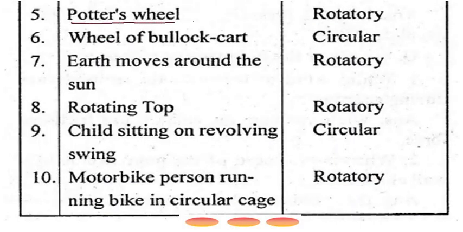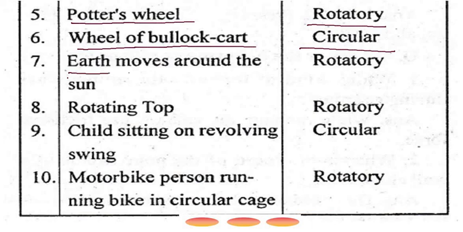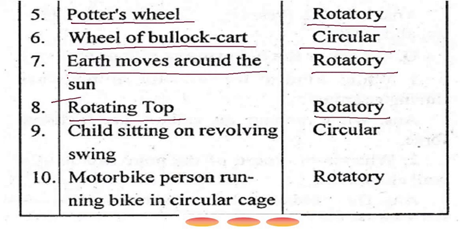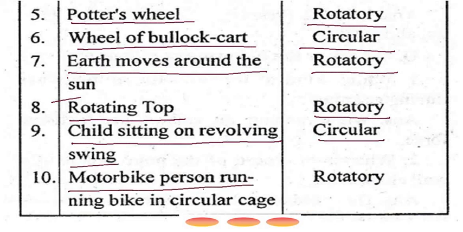Now potter's wheel, it is rotatory motion. Wheel of a bullock cart, it is circular motion. Earth moves around the sun, it is also rotatory motion. Rotating top, that is rotatory motion. Child sitting on a revolving swing, it is circular motion. Motorbike, person running a bike in a circle, that is rotatory motion.